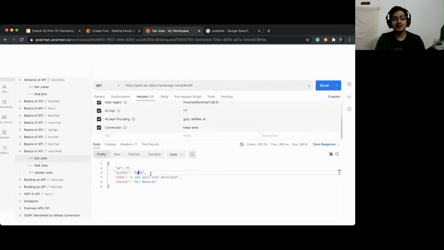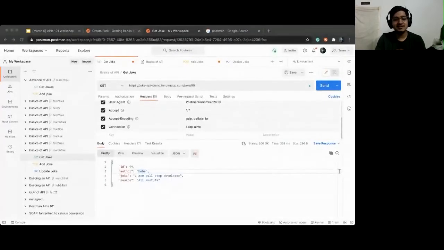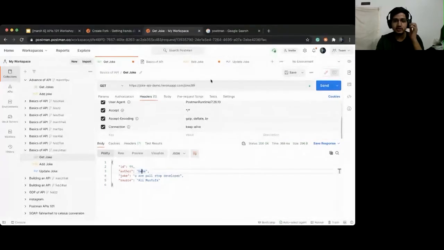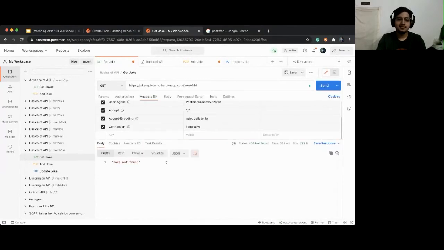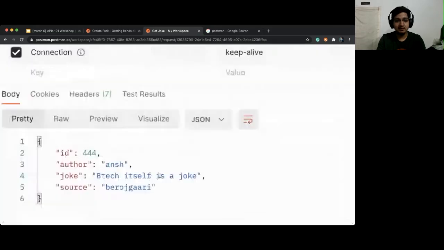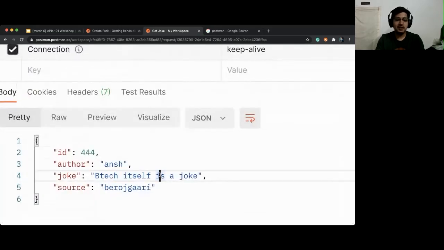That is a weird joke. Okay. Someone is very fast, huh? It seems. Okay. So I see that, people, you can go and you can update your joke and you will get a 204 and check it. I can see 444, which is Ansh. Okay, let me see. 444. I see joke not found. Ready? Oh, I see right now. BTech itself is a joke. I hope your teacher is not in the call. Okay. Source is Berozgari. Okay, that is truth.